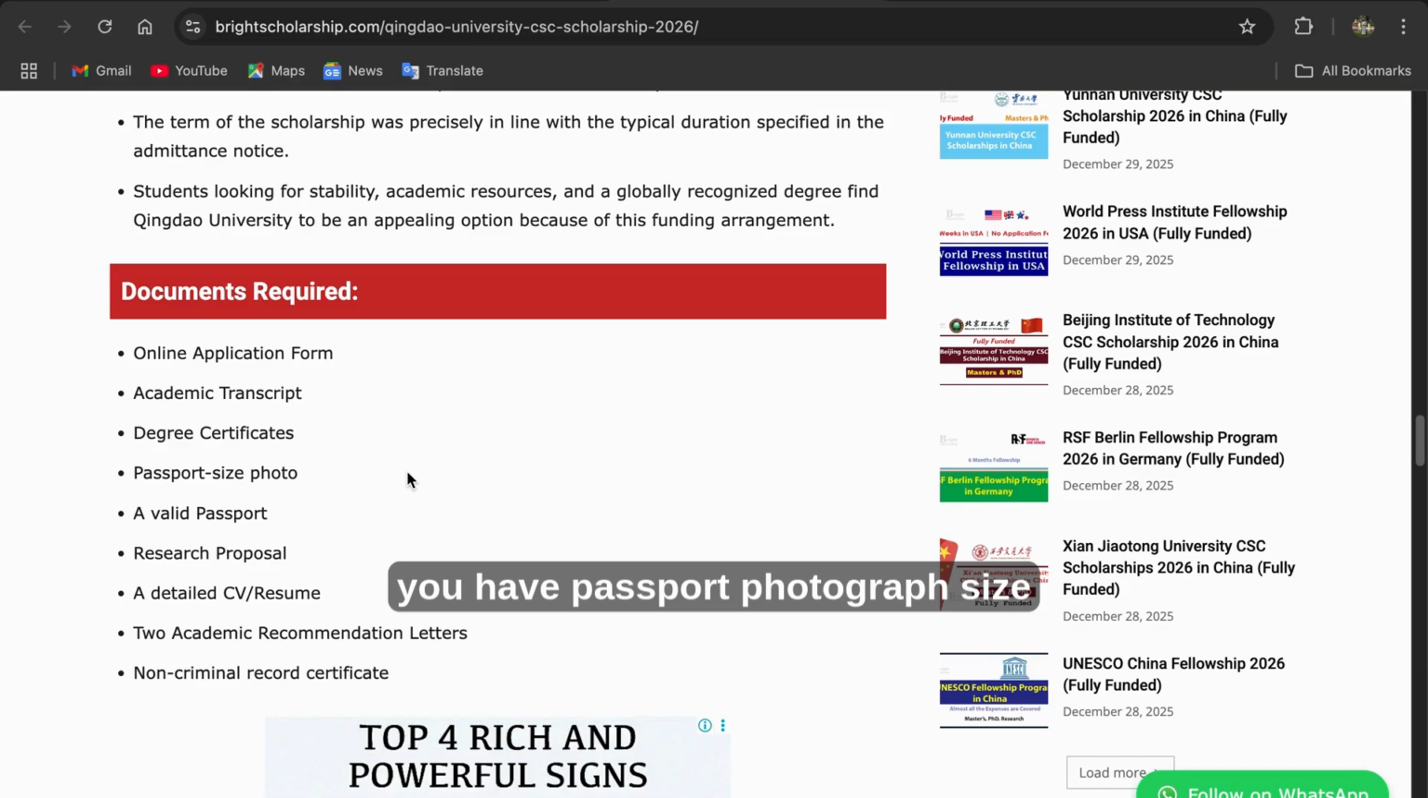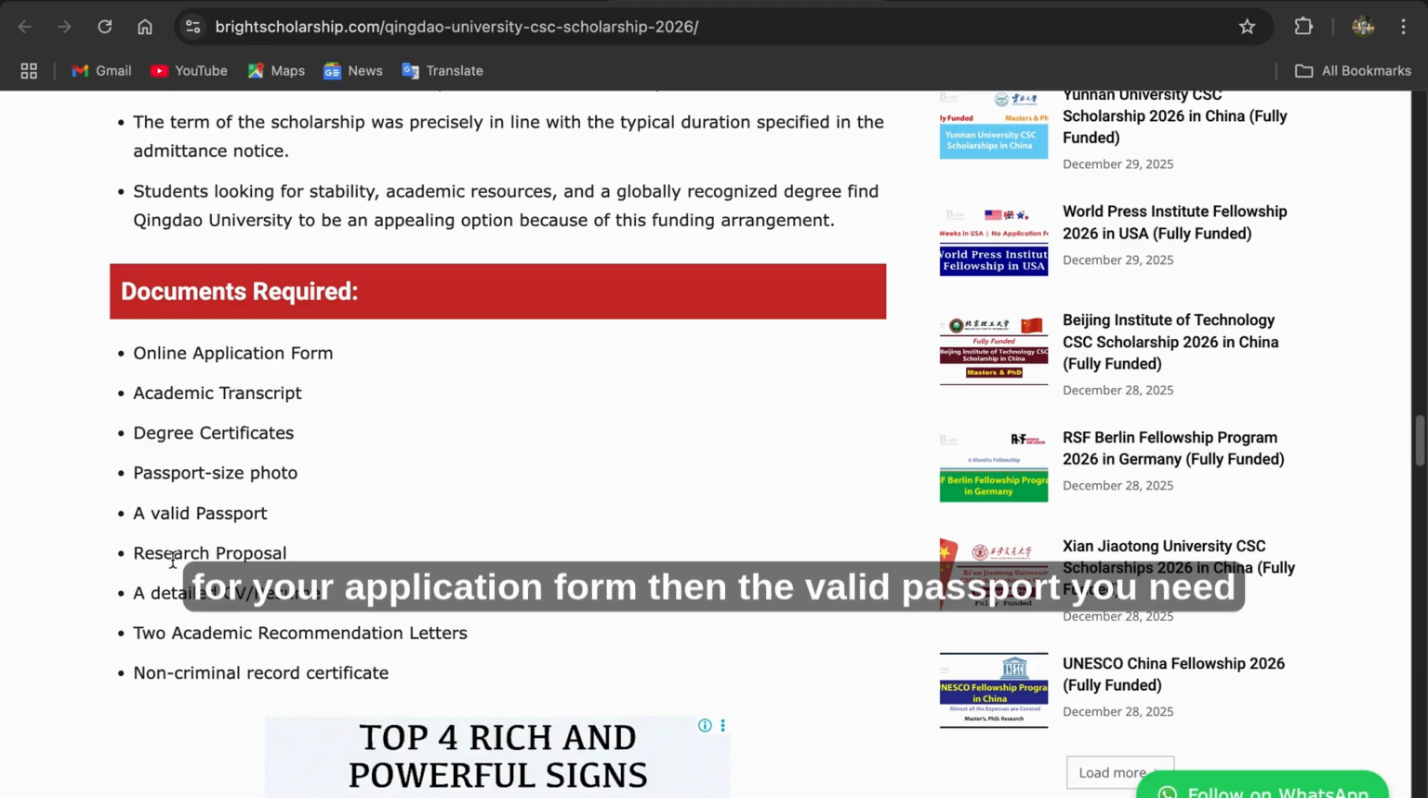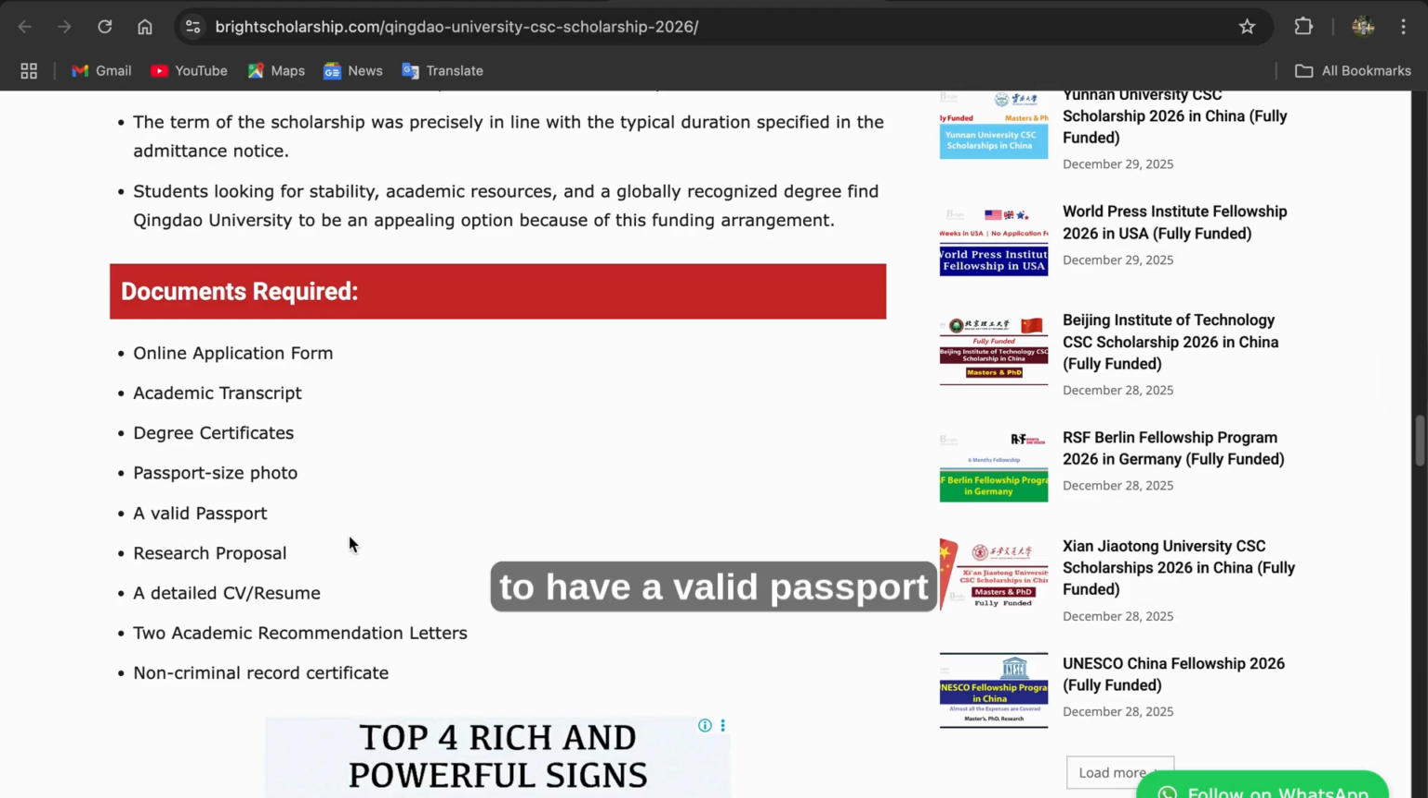Then they have a passport photograph size. This passport photograph will be used for your application form. Then the valid passport. You need to have a valid passport.